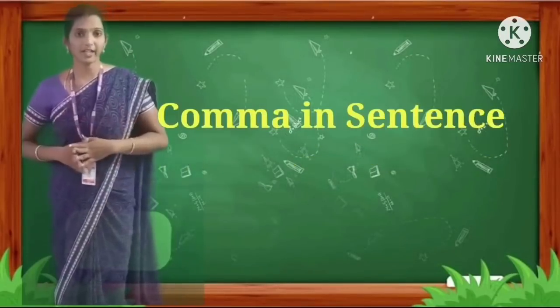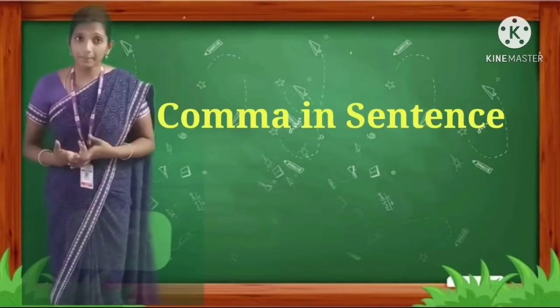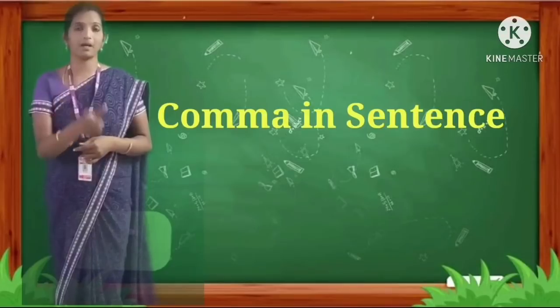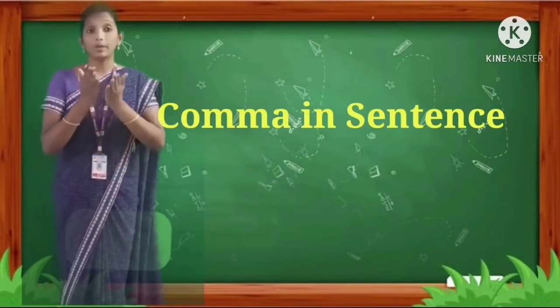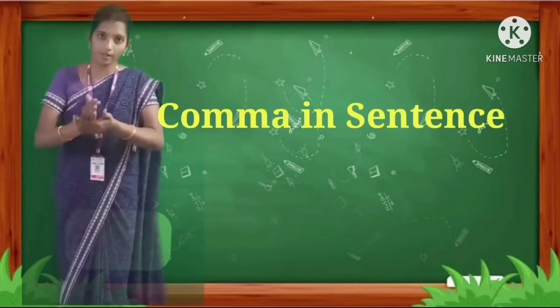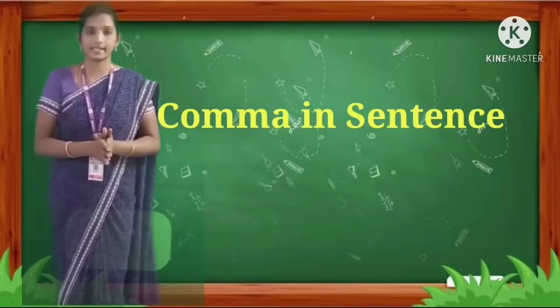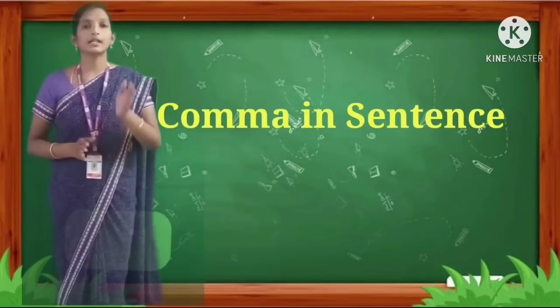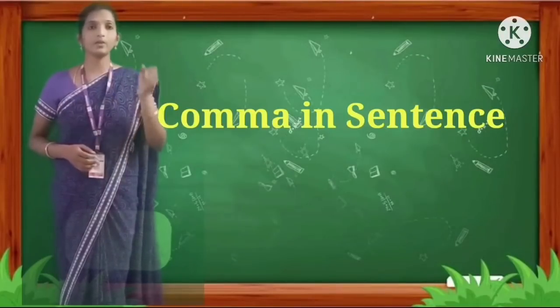Now, let's move on to next topic. Comma in sentence. What is comma? Comma is a punctuation mark used in a sentence. So, why do we use comma? It tells the reader when and where to pause, and also it gives a clear understanding of the sentence. That is why we use comma. There are certain rules where we should use comma. 4 rules are there. One by one I will tell you.